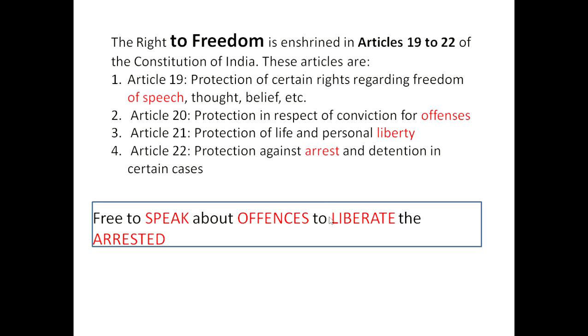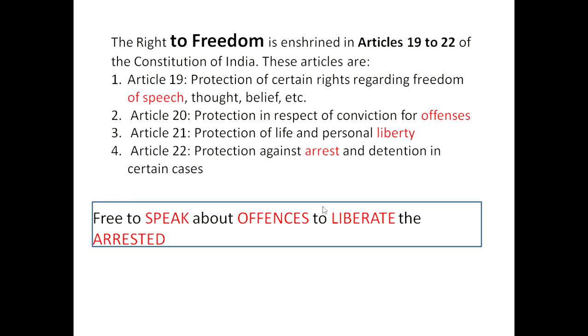Now, if you connect this with part 2, there we have learned what? Under right to freedom, there are how many articles? There will be only 4 articles. By that also it will help you in remembering that there will be only 4 articles. That means speak, offense, liberate, arrested. Free to speak about offenses to liberate the arrested.